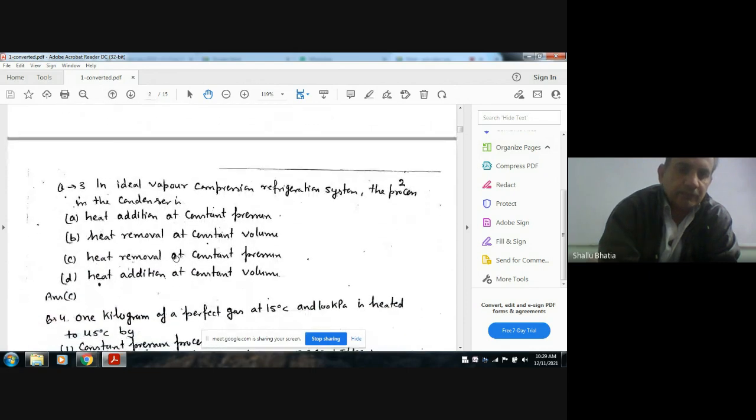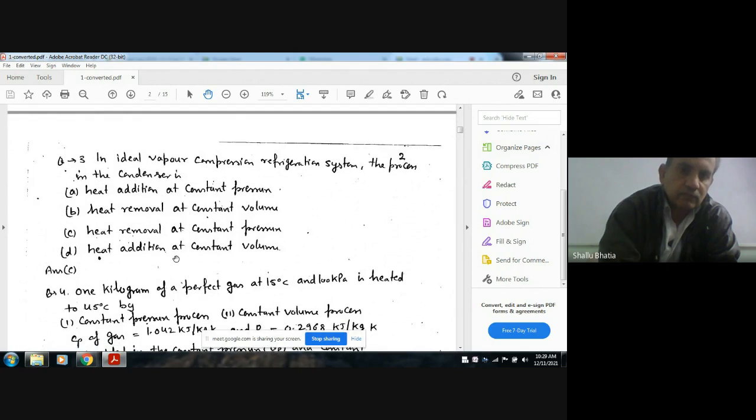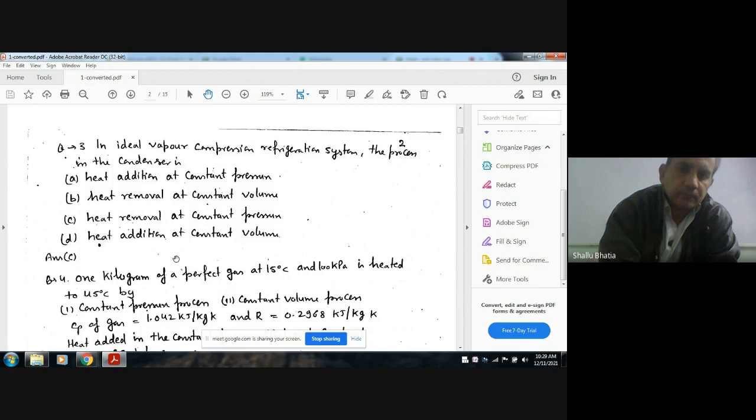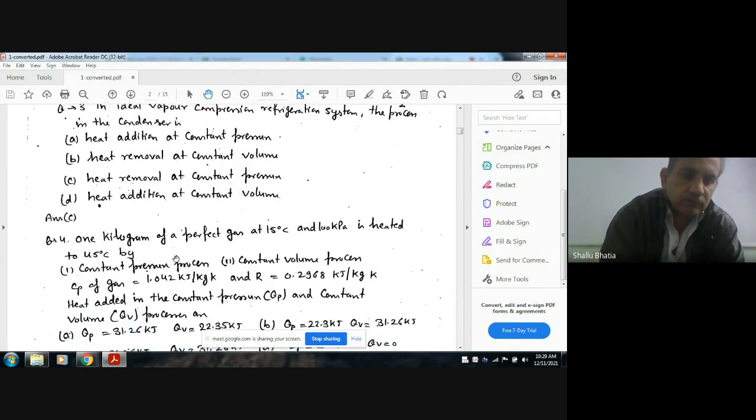Next question. In an ideal vapor compression refrigeration system, the process in the condenser and evaporator: heat is added at constant pressure in the evaporator and removed at constant pressure in the condenser. So the answer is C. Next question.